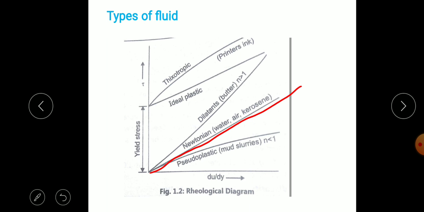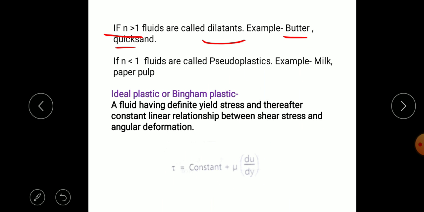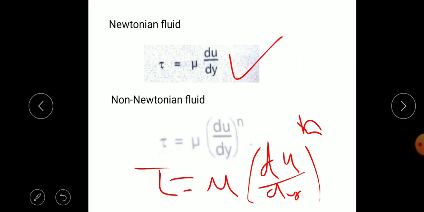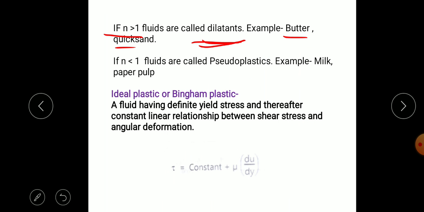In this diagram, for dilatants or quicksand, n is greater than 1. When a tangential shear force is applied, the shear stress in the case of such fluids will increase. That means n is greater than 1 in that case. So this fluid is also called a shear thickening fluid. When tangential force is applied, shear stress goes on increasing.